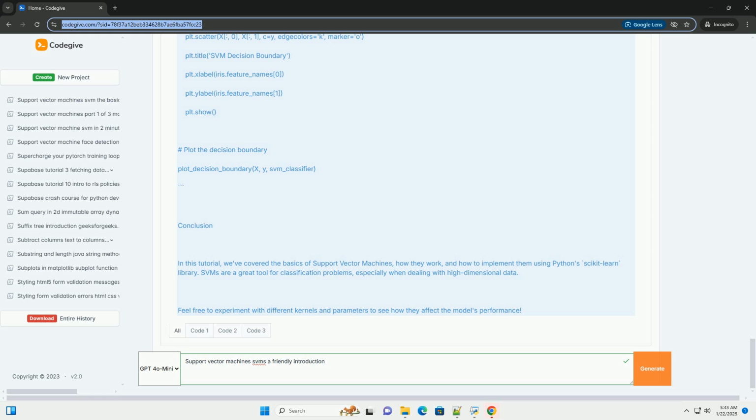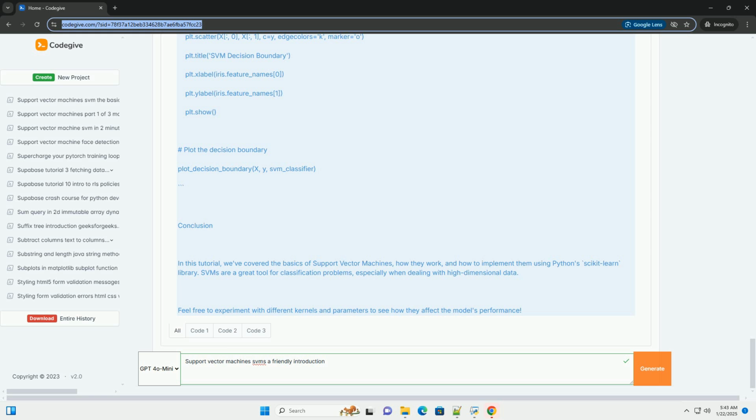Step 2. Import libraries. Step 3. Load the dataset. Step 4. Split the dataset. Step 5. Create and train the SVM model. Step 6. Make predictions. Step 7. Evaluate the model. Step 8. Visualize the decision boundary. Conclusion.